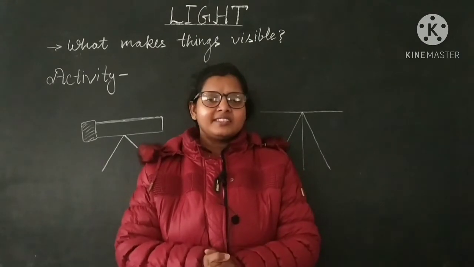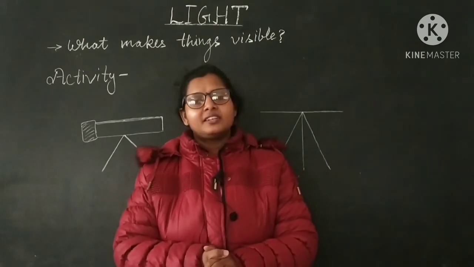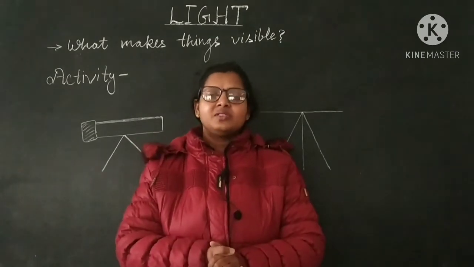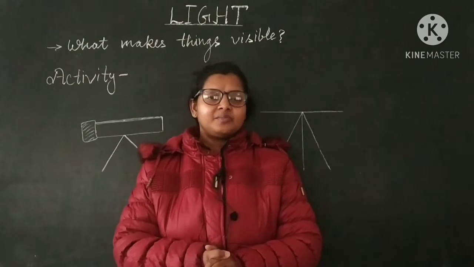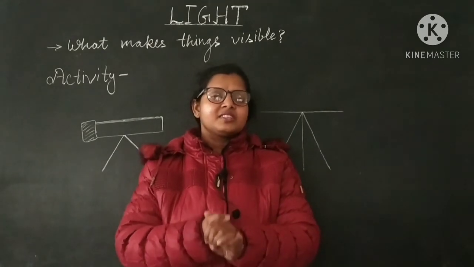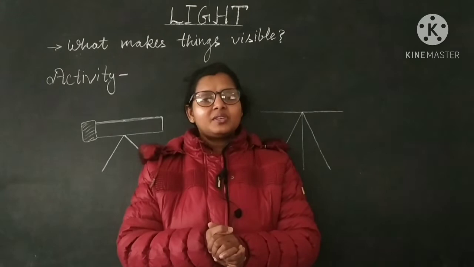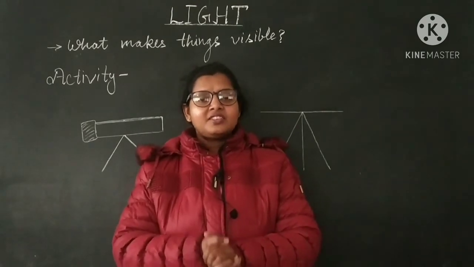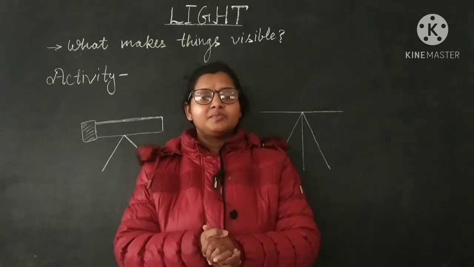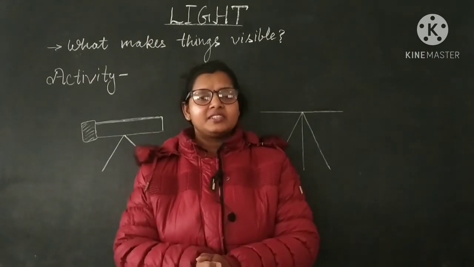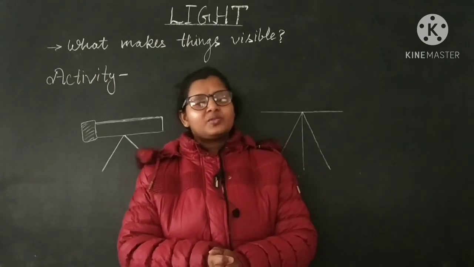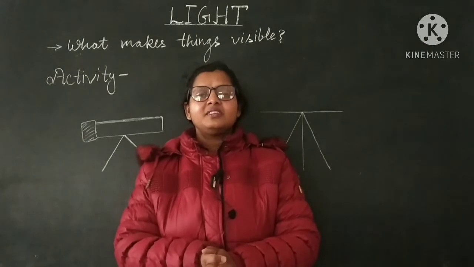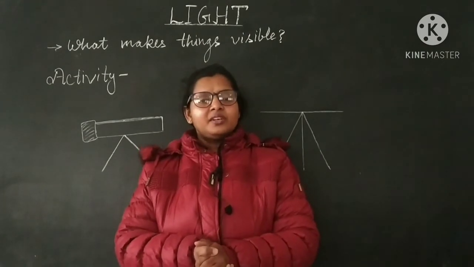Without light in a dark room you cannot see anything. So our eyes work due to the presence of light. Light enables us to observe all this beautiful world. Without light, the sensation of seeing will not work and we will not perform our daily routine activities so easily. Because of light, it is possible to observe things, to think about them and take whatever decision you want to do.